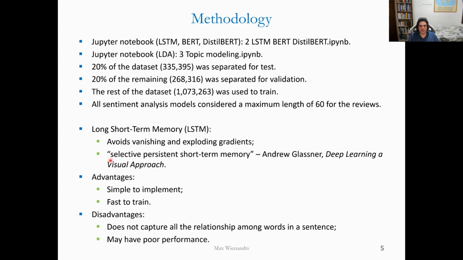The baseline model was a neural network with an LSTM hidden layer. This model has the advantage of being simple to implement and fast to train. However, it does not capture all the relationships among words in a sentence. This model only considers that the current word is influenced solely by the preceding words. Hence, this model may have poor performance.